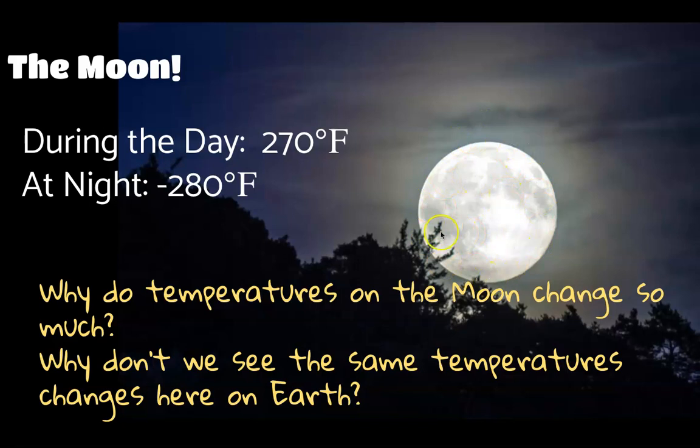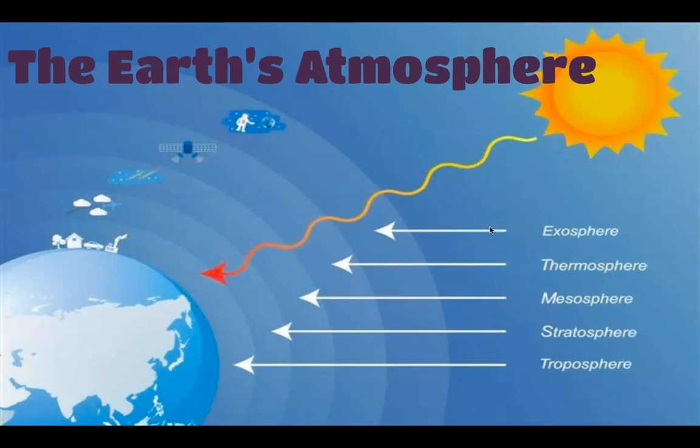Well, the answer to this question is a lot simpler than you might think, and it's simply because the moon does not have something that the Earth does, and that something is called the atmosphere. So the Earth's atmosphere is this invisible layer of gases that surround the Earth. It's our air that we breathe. It's around us all the time. Move your hands back and forth. You can feel yourself pushing the atmosphere, pushing the air around. The Earth's atmosphere helps keep Earth livable. The moon does not have an atmosphere. So we're going to talk about how the Earth's atmosphere protects us and helps life form here.